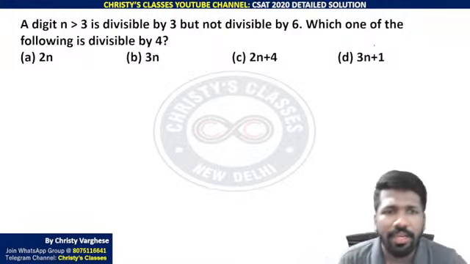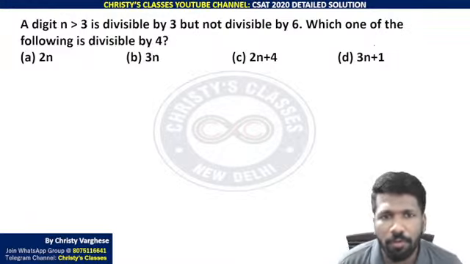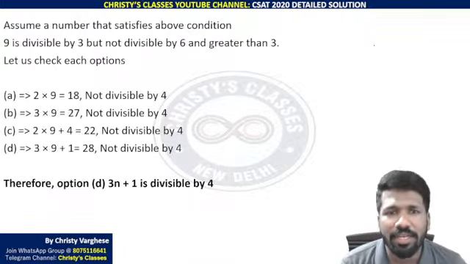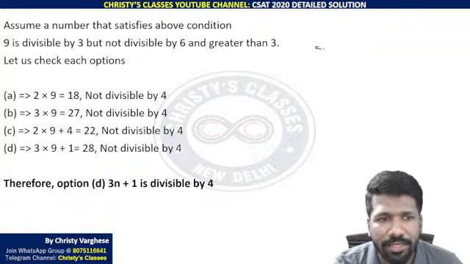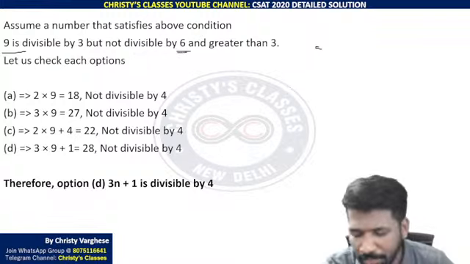A digit n greater than 3 is divisible by 3 but not divisible by 6. Which one of the following is divisible by 4? So you can take examples and try, that will be better. I will take 9. 9 is divisible by 3 but not divisible by 6, right? 9 is the best example you can take.